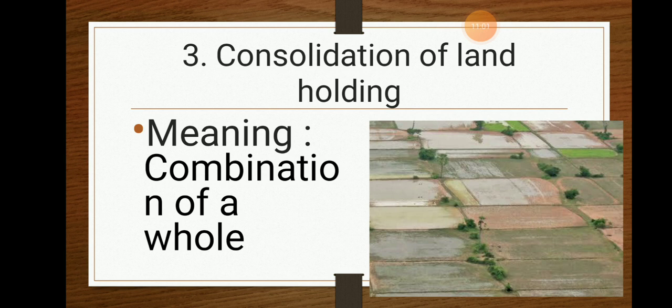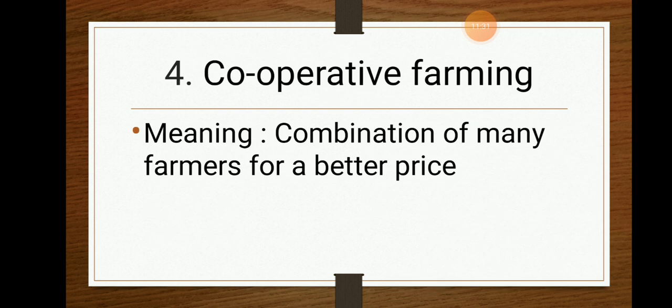But when it came to consolidation of land holdings, there was ease of doing everything, in a sense. There was ease in plowing the field, ease in the production process, that is cultivating the food grains, and ease in doing the marketing. Some of the people could work in the land while others did the marketing work, and the income earned was distributed among all 9 of the members. That is known as the consolidation of land holdings.